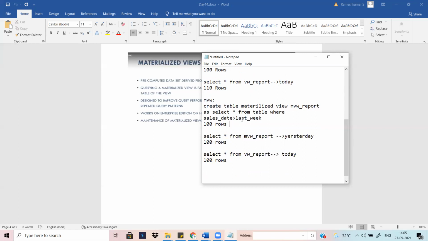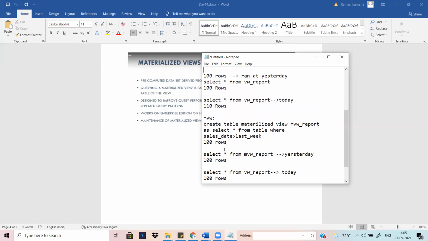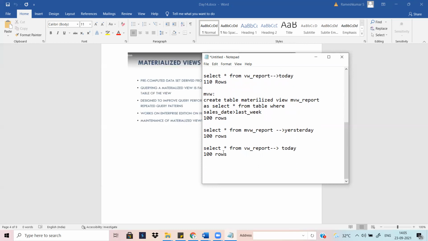So the materialized view, what happened? The pre-computed result is copied and stored. This is the materialized view location. Even if you run the query any number of times, whatever record data set was available when you first created it will be retained every time in the materialized view. But the normal view is not like that. Each and every time the query will be processed. So this is the difference between the view and the materialized view. Got it now? Yeah, sir.